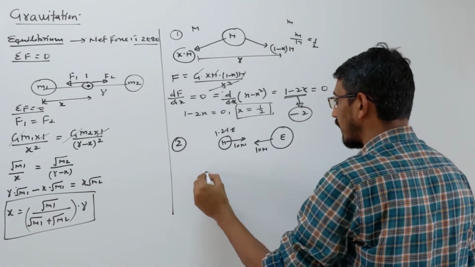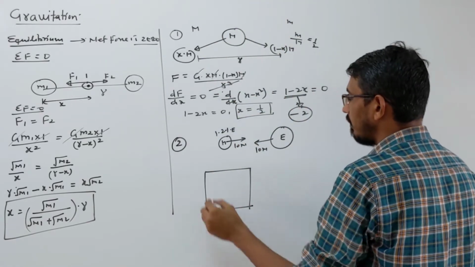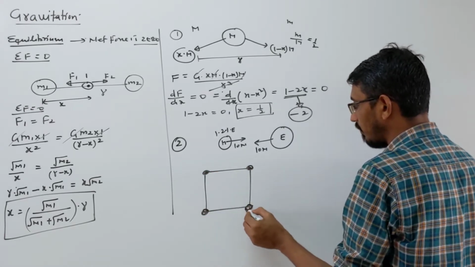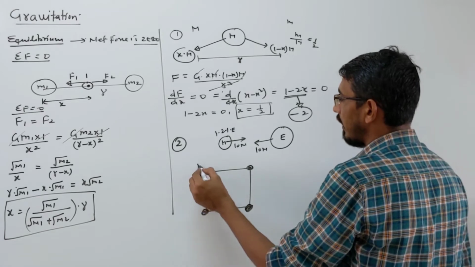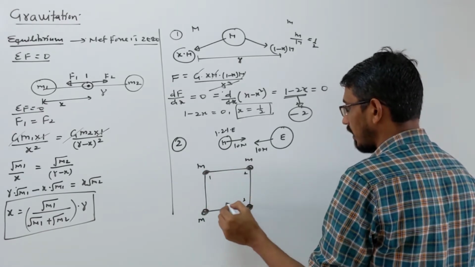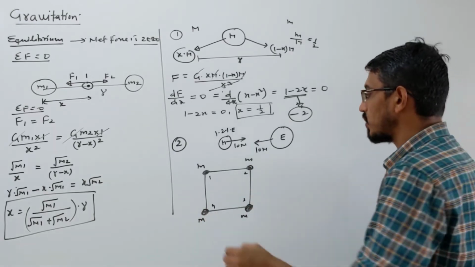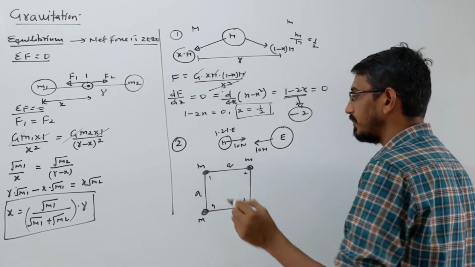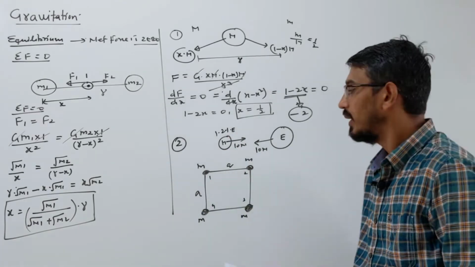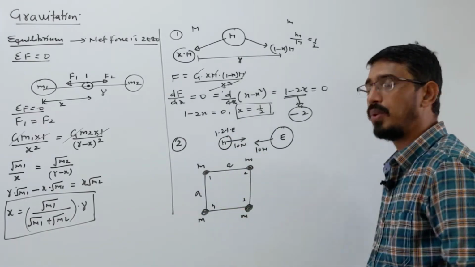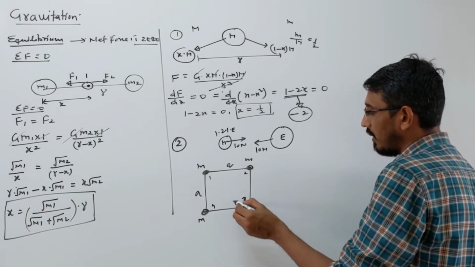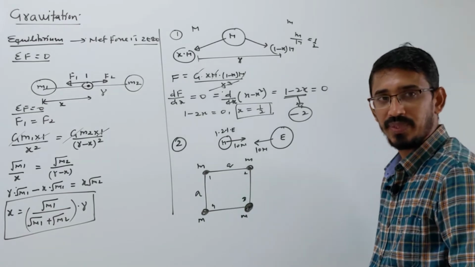Suppose I say that 4 masses are placed at the 4 corners of a square. I am doing an easier problem before this to understand it. All are M, say. Mass 1, mass 2, mass 3, mass 4, some names I am giving, and this is a square of side A. 4 masses are placed at the 4 corners of a square, or it could be a rectangle also. Then I ask you the force on any one due to the other masses. Suppose I am asking to find the net force on mass number 3 due to the other remaining 3 masses. Then how will you calculate?